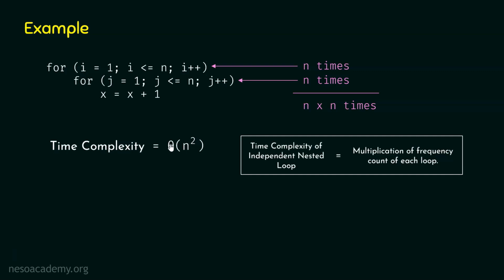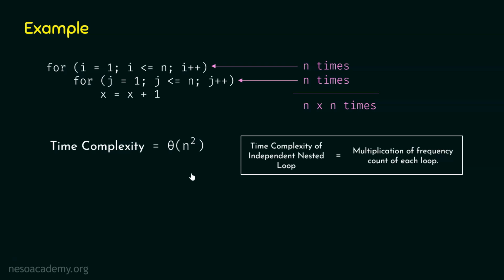We can write big O also. Then in that case, we are saying the upper bound of this independent nested loop is n square. We can also mention big omega here. This will represent the lower bound of the independent nested loop. N square will be the lower bound. In place of writing big O and big omega, I have mentioned theta, as n square is representing both the lower bound and the upper bound of this loop. So now we know what's the time complexity. The time complexity is theta of n square.